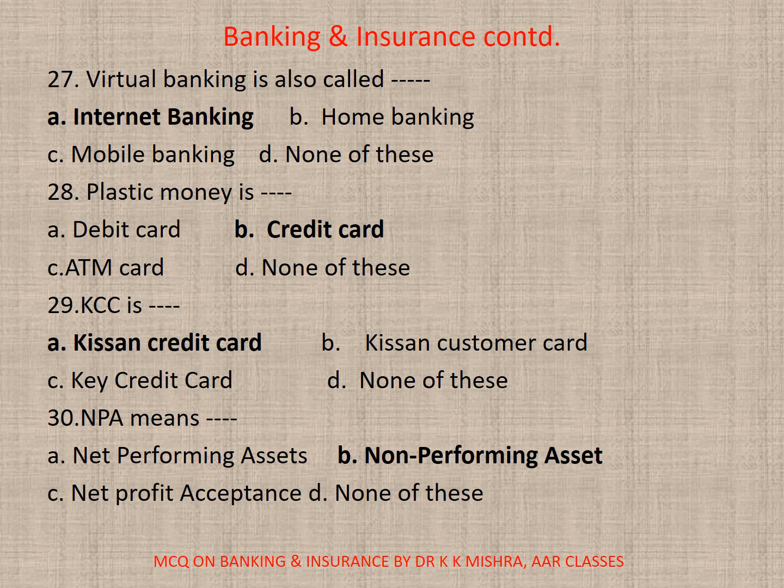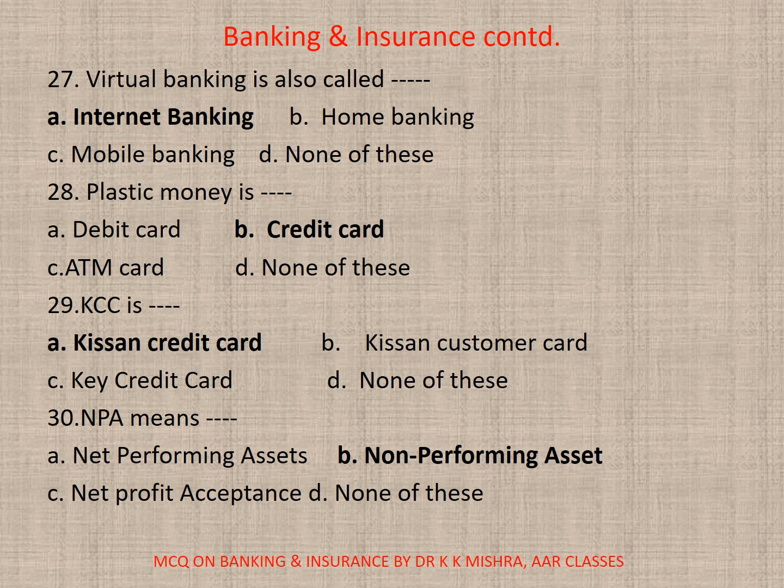28. Plastic money is dash. A. Debit card, B. Credit card, C. ATM card, D. None. Correct option is B. Credit card. 29. KCC is dash. A. Kisan credit card, B. Kisan customer card, C. Key credit card, D. None. Correct option is A. Kisan credit card.